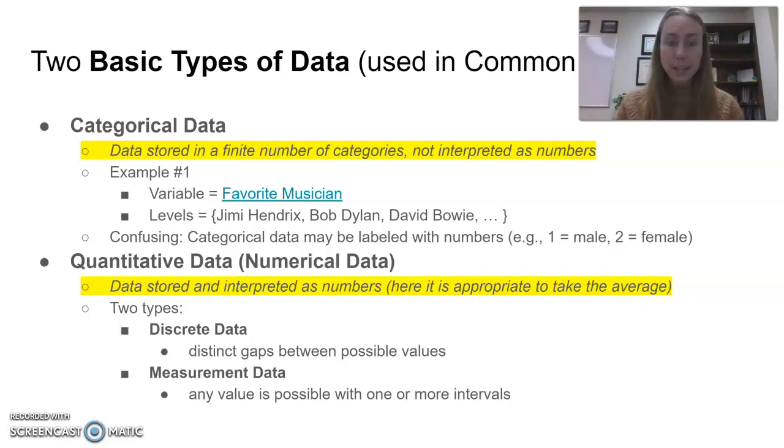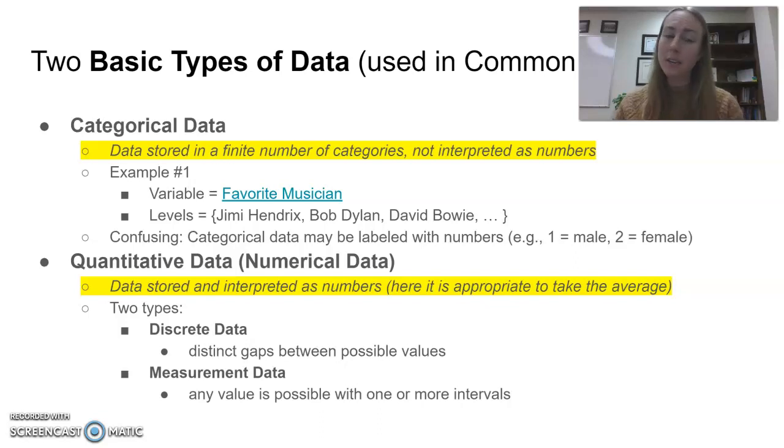Quantitative data comes from the root word quantity, and that's measuring how much. It's numerical data, it's measuring something, it's appropriate to take an average. So this is going to be numerical number data. And that data we're going to take summary statistics of. We're going to take the average, and that would make sense. We're going to find the median, we're going to find the mode. Quantitative data is measuring something. So it's numbers that measure something.